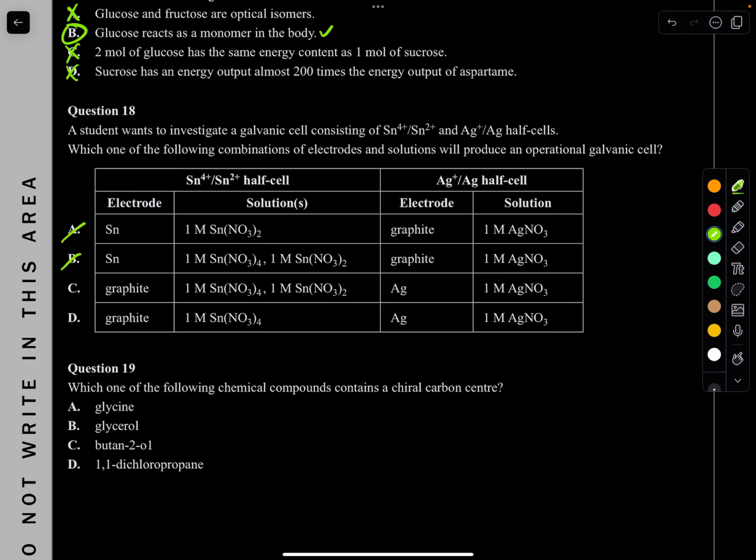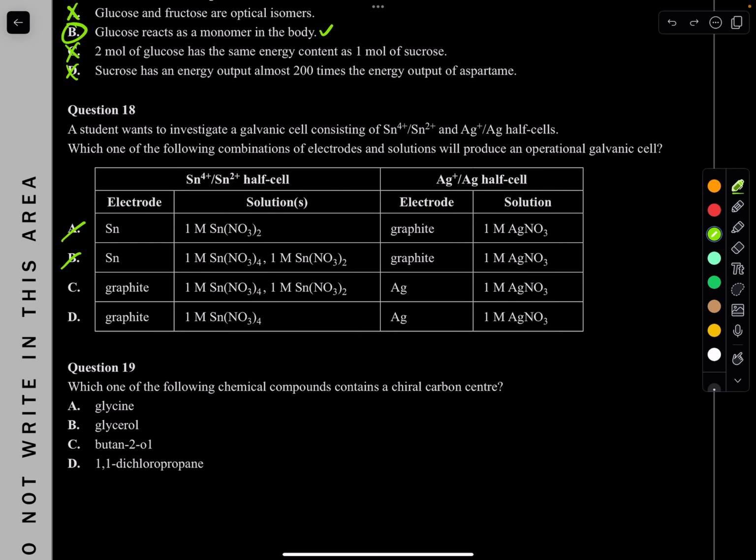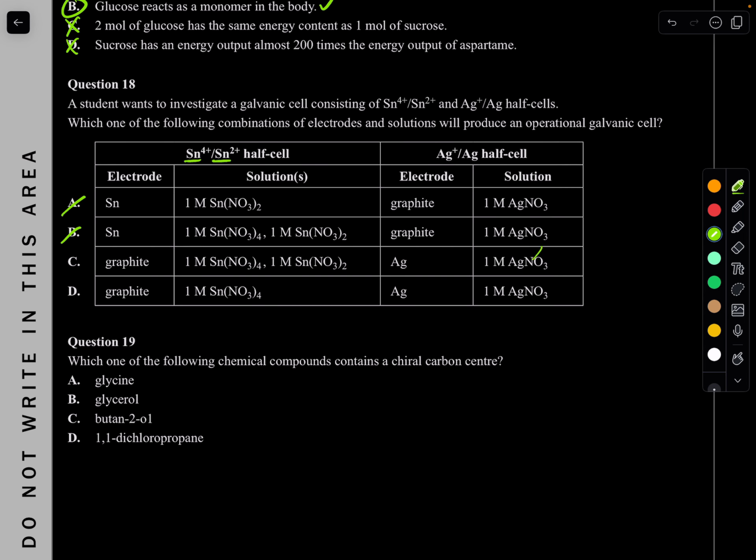Whereas for Ag, it's saying Ag solid, so you can actually use an electrode, like a gold electrode. So C and D use gold as electrodes. That's what they've done here. Remember, if they are solutions, make sure to use an inert electrode, such as graphite, carbon, or other ones I forgot. Now, we need to double check. So the difference is what? These are the same, but the difference is one has this and the other one doesn't.